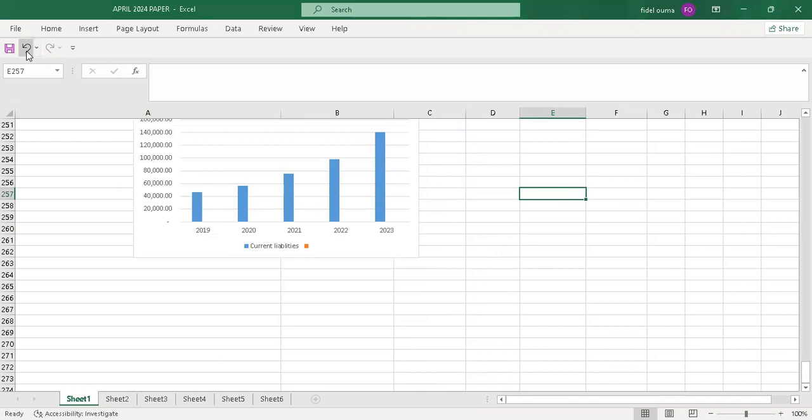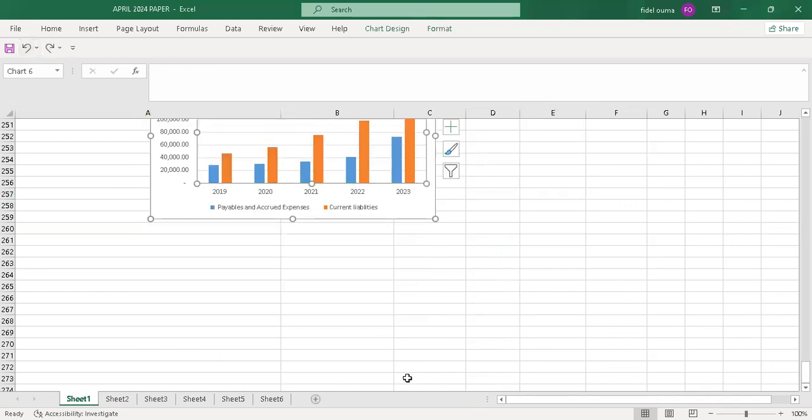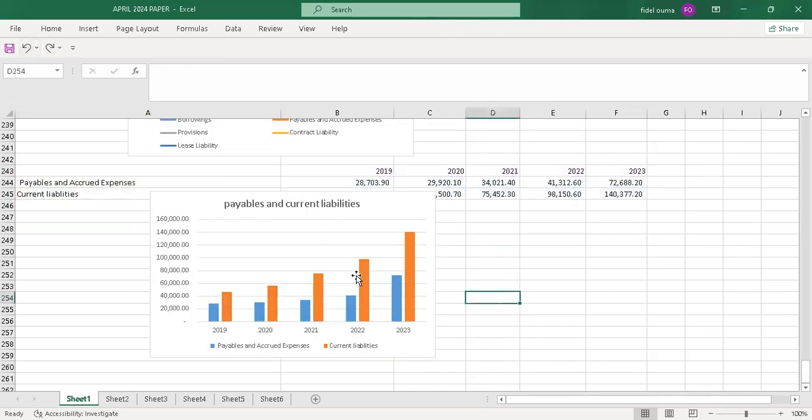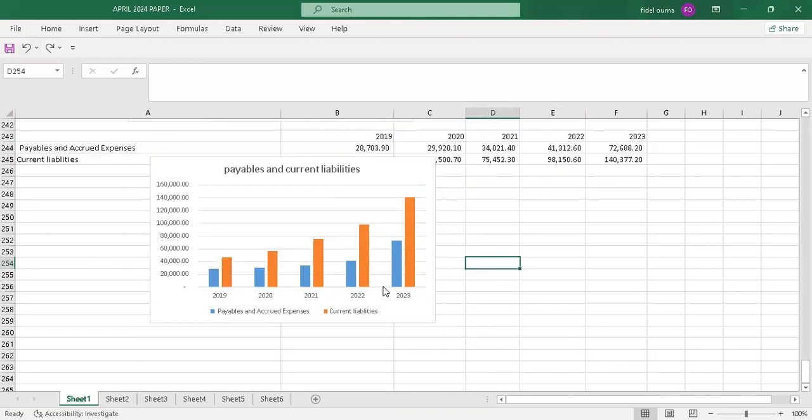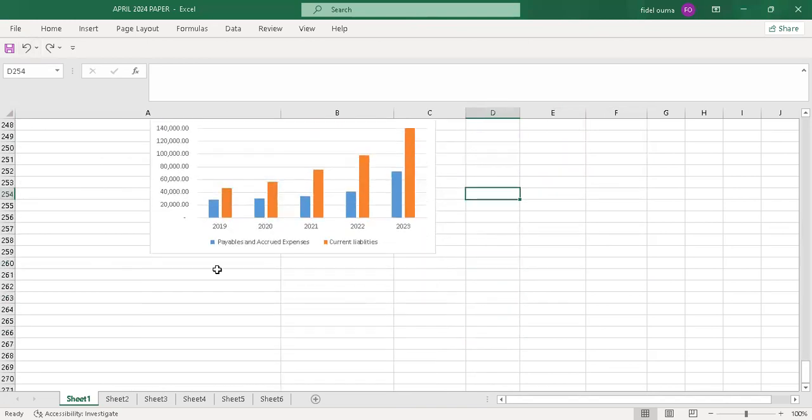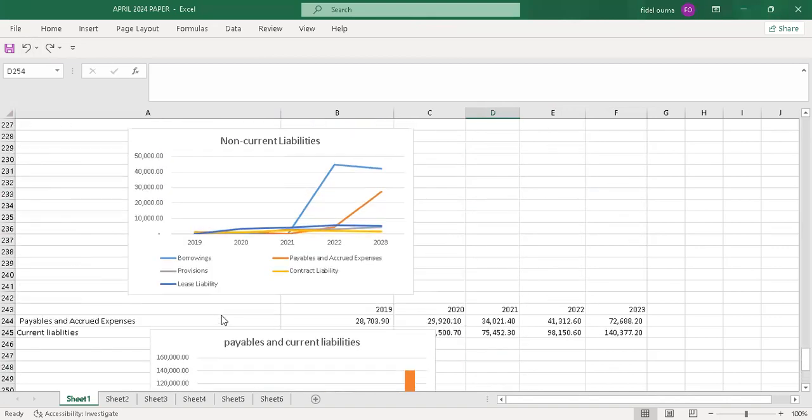Let me undo that. Yeah, it's supposed to be that format. Yeah, so with that now you have the payables and current liabilities. Payable and accrued expenses represented by blue, current liabilities orange. Yeah, and you're done with that. You get your 2 marks. So I'll go to the next item.